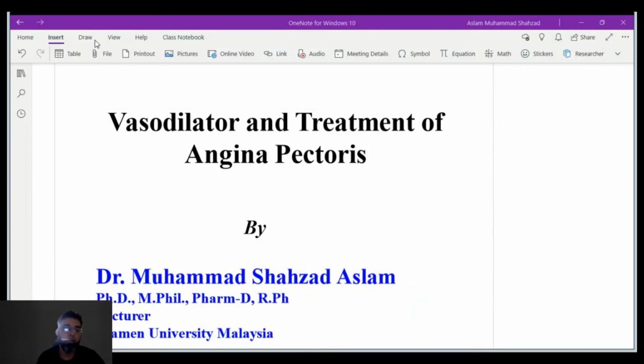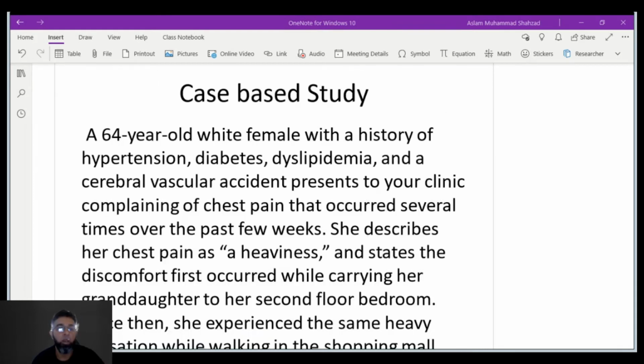So let's see the topic. Let's start with the case study, and when we take a look at it, we will understand how this occurs and what angina pectoris is. A 64 year old white female with a history of hypertension, diabetes, dyslipidemia and cerebrovascular accident presents to the clinic complaining of chest pain that occurred several times over the past few weeks.